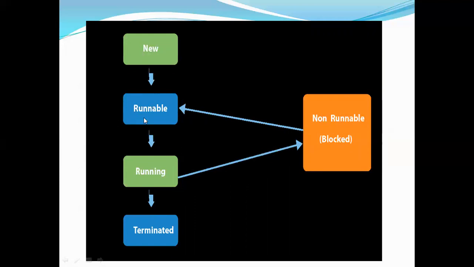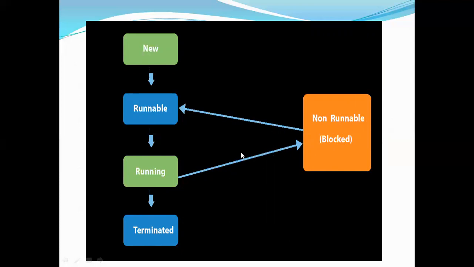So it will wait until it gets scheduled by the dispatcher. After getting dispatched, it will come to the running state. Now imagine that it has executed successfully, then it will go to the last state, called terminated. So these are the five states that we have in a thread.